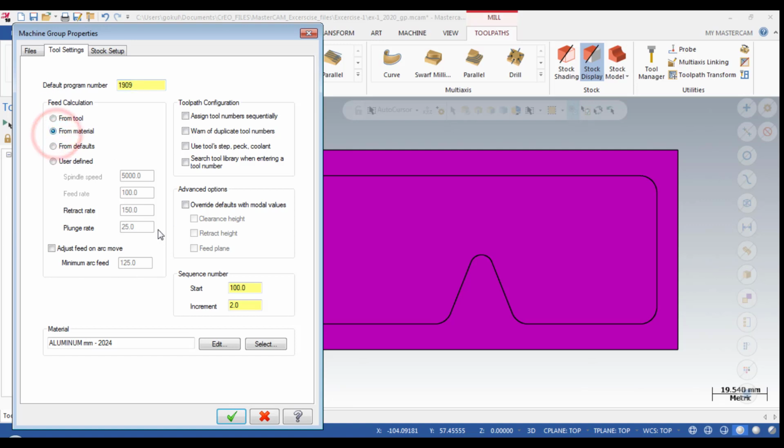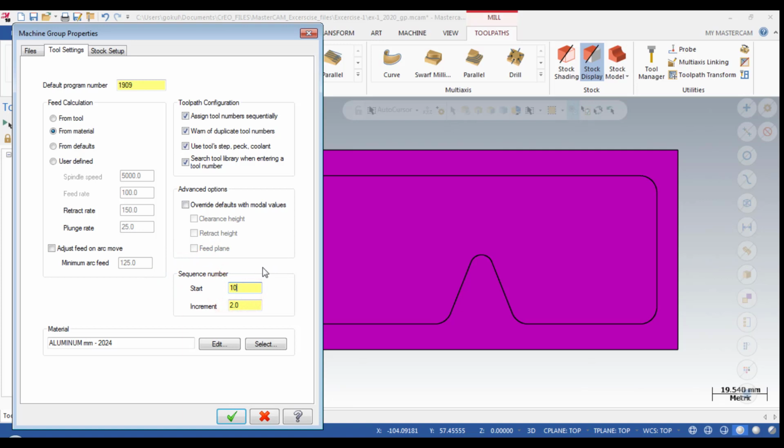I enter 10909, and my feed calculation is based on the material I select. The default material is aluminum 2024, so I just leave it as it is, and I go to toolpath configuration. All the options should be ticked; it will be helpful during your program generation.